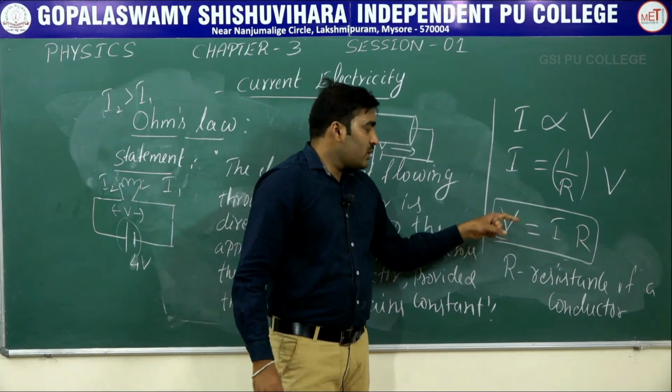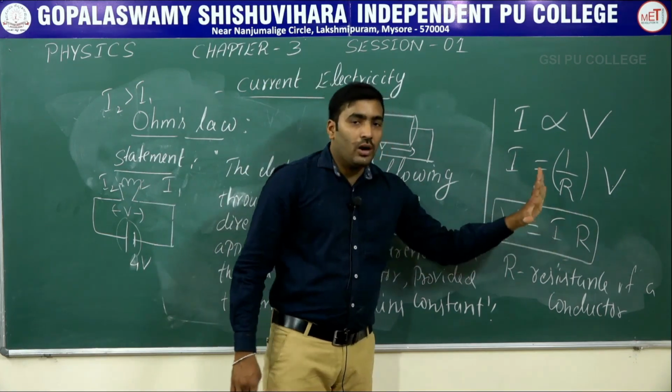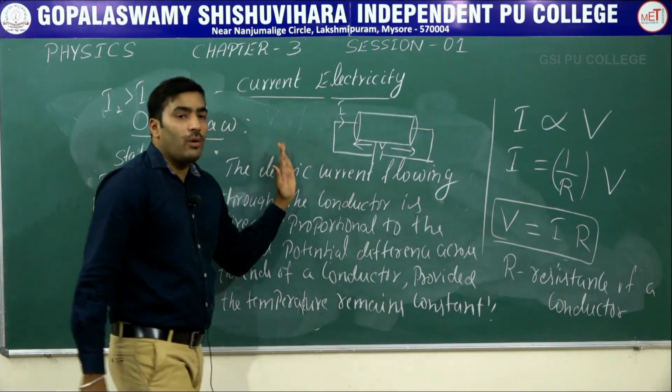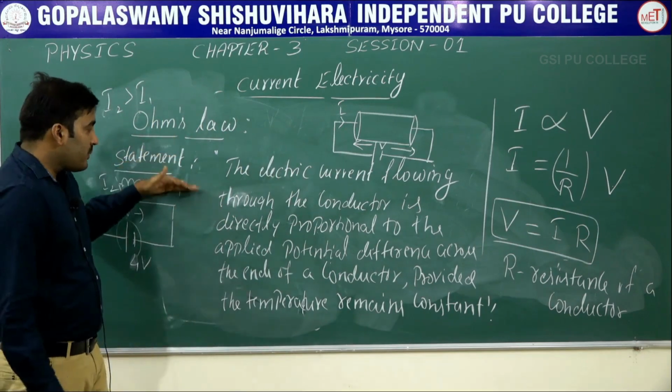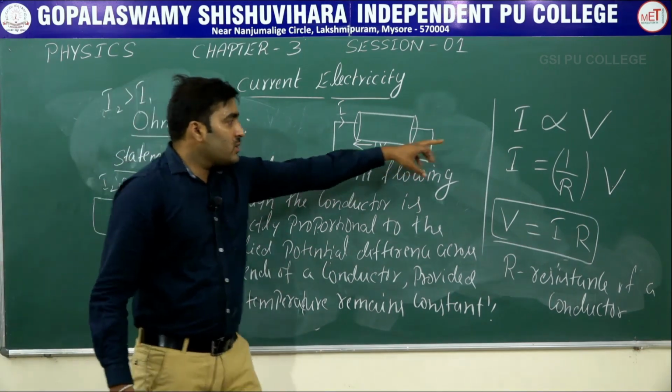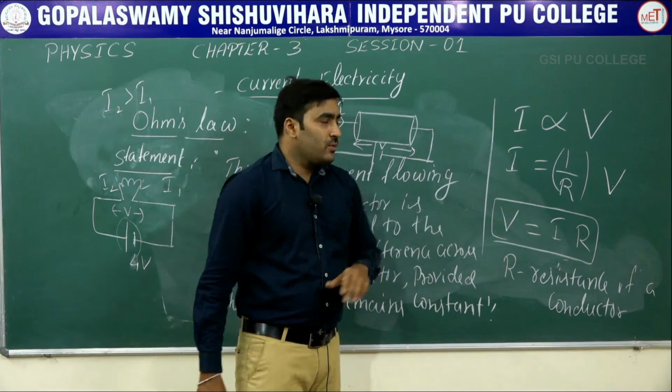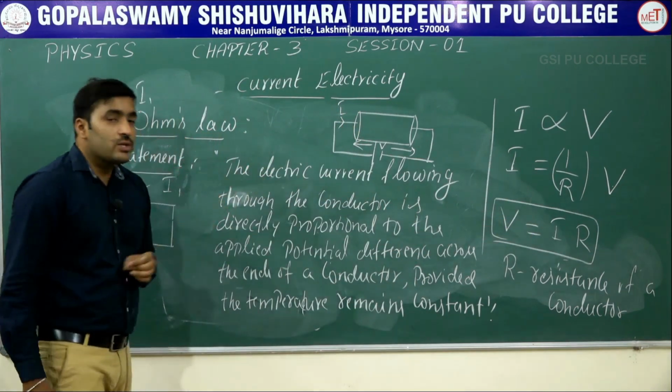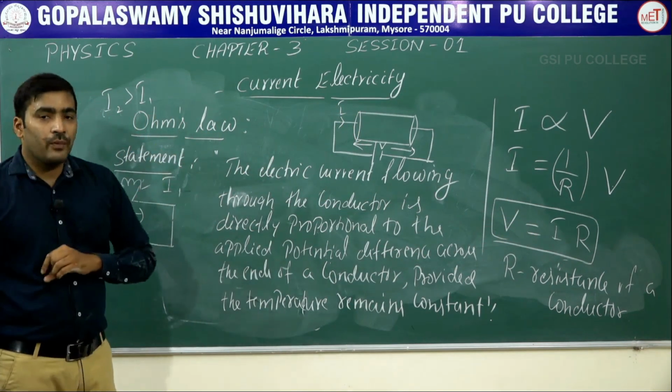And this equation V equals I into R is the mathematical form of Ohm's law. So the statement, that relation, and also the mathematical form are the topics to be covered in Ohm's law.